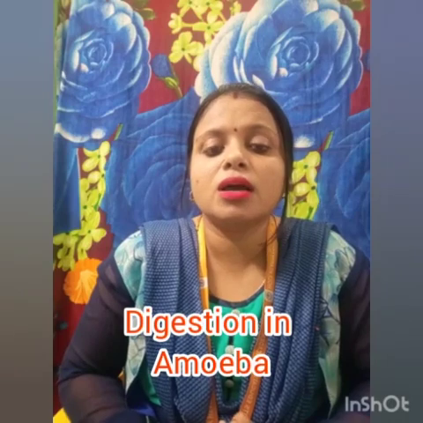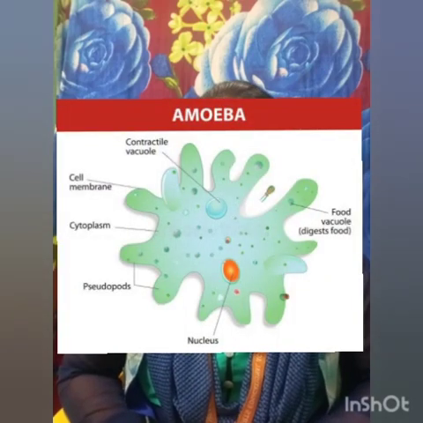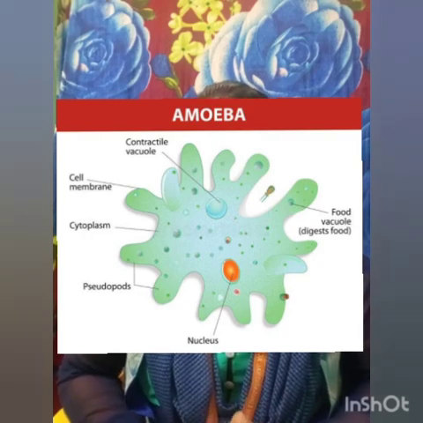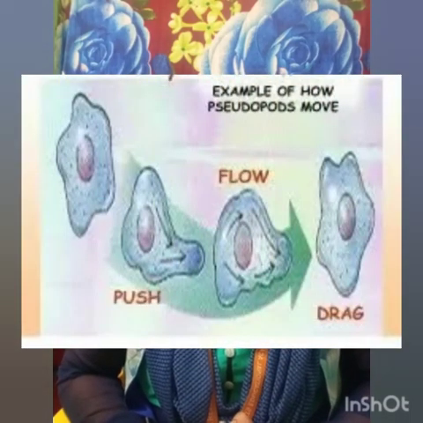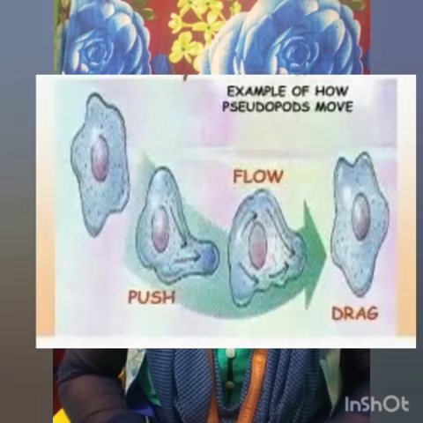Now, there are some organisms which do not have a mouth and digestive system, and yet they digest food. Then how does the digestion process take place in such organisms? See, there is a microorganism called amoeba. Amoeba is a unicellular organism, a single-celled microorganism. This amoeba has a cell membrane around its nucleus, and it has vacuoles in its cytoplasm. It changes its shape and position constantly by pushing out finger-like projections called pseudopodia or false feet.